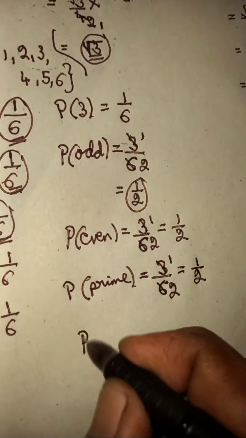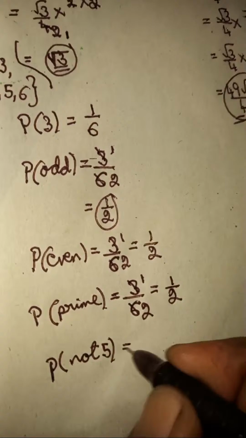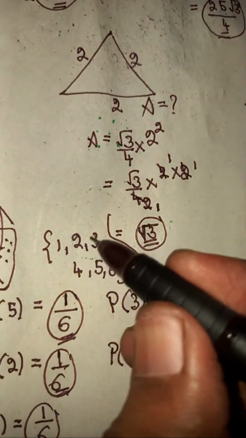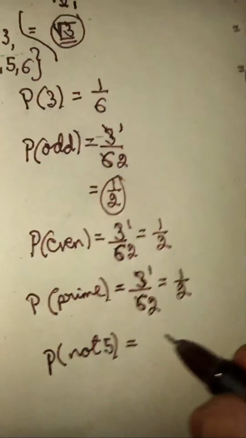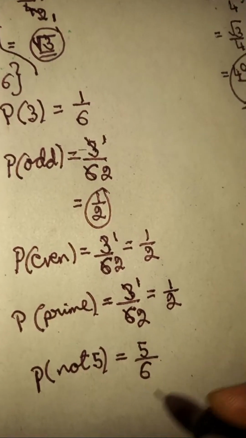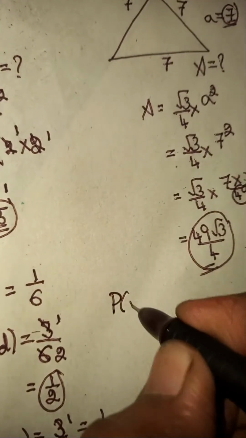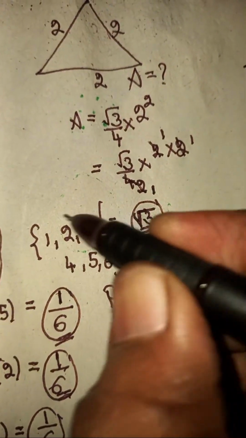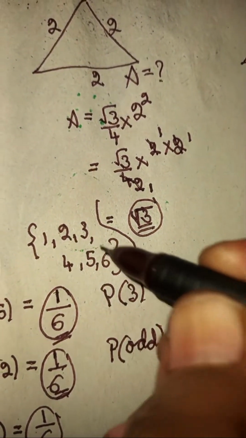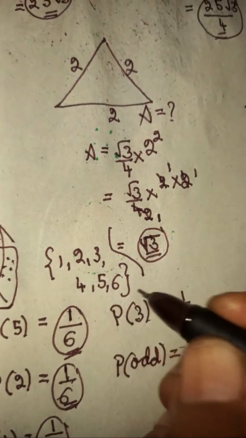And in another one they asked probability of getting not 5. Not 5 means you can get any number other than 5, that is 1, 2, 3, 4, 6. So there are 5 different chances, and total chances in the dice are 6 different faces in a die, that is 5 by 6. And again they ask probability of not 1. Probability of not 1 means any number other than 1, that is 2, 3, 4, 5, 6 you can get. So there are totally 1, 2, 3, 4, 5. 5 chances of getting them, but totally in a dice there are 6 chances.